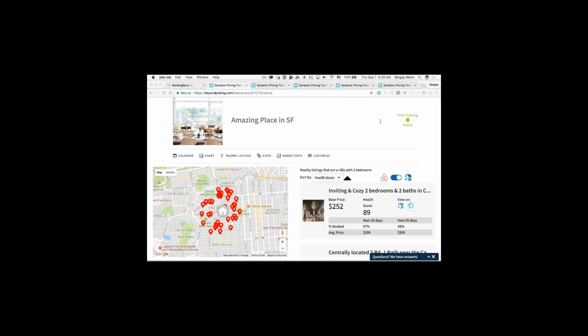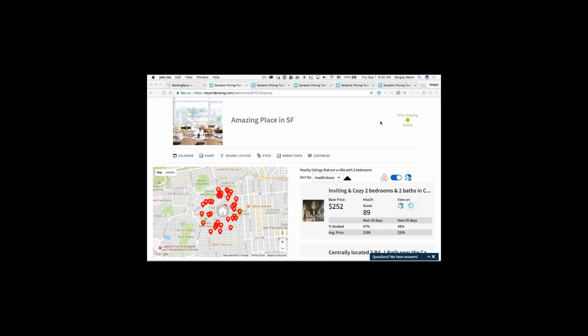Oh, got a question about health score. Somebody's saying that they have two different health scores, a score of 87 and a score of 93, between HomeAway and Airbnb. I'm happy to clarify this. We take blocked dates on your calendar into account as booked. Because reservations between those two, if your calendars are synced, will sometimes appear as blocked, that will impact the health score calculation, so sometimes it might be a little bit off. That being said, the health score is just a feedback loop for you, so that doesn't affect our prices. There's no cause for concern there.